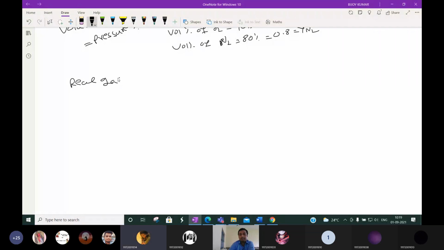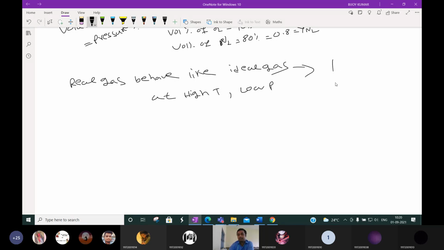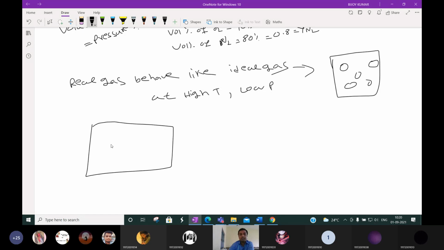Real gas behaves like ideal gas at high temperature and low pressure. Okay, why? Can anyone say? Okay, let me say. First, what is ideal gas? Ideal gas means a gas where, at the molecular level, there is no attraction between the molecules. Okay? So suppose we take a certain real gas.